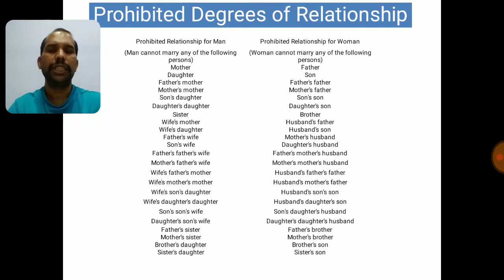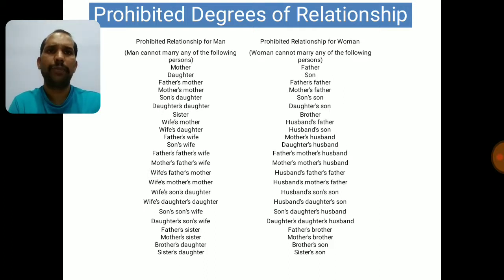You can take screenshots of all the slides for your notes, because the moment you take this much notes for section number 3, you are done, because you cannot write anything more than this, and I have given sufficient material for a 10 marks question also. When you are writing customs, it can take a minimum of 2 pages, and the rest of the things very small, and then again Sapinda and prohibited degree of relationship you can write at length. Sapinda and prohibited degree of relationship will again come in section number 5, when I am dealing with essentials or conditions for Hindu marriage.